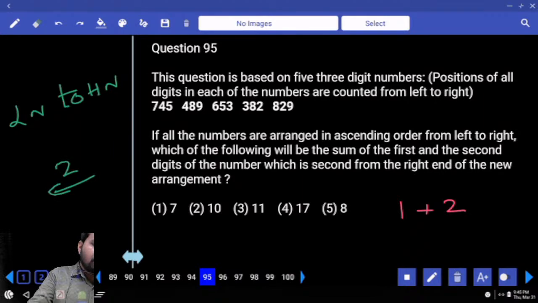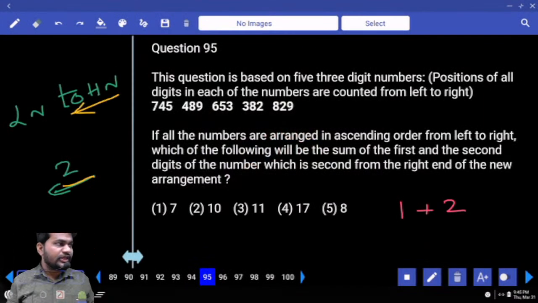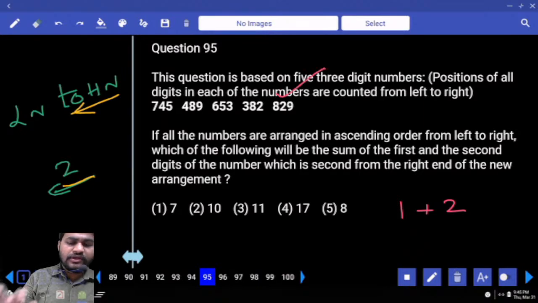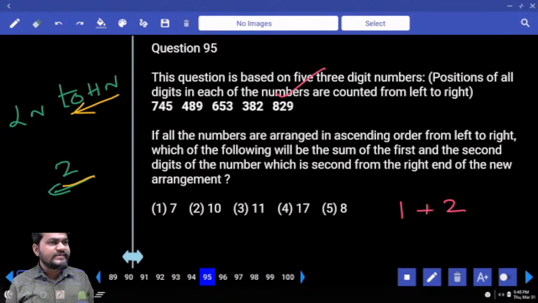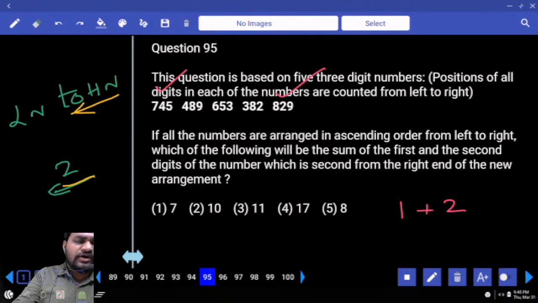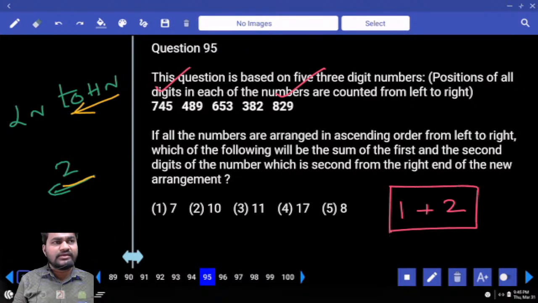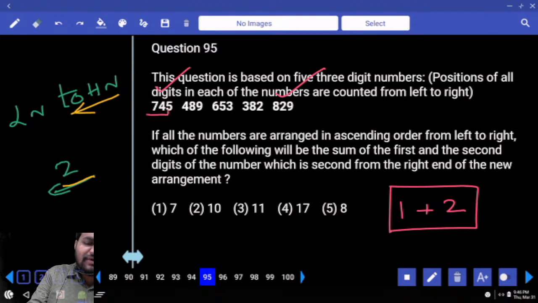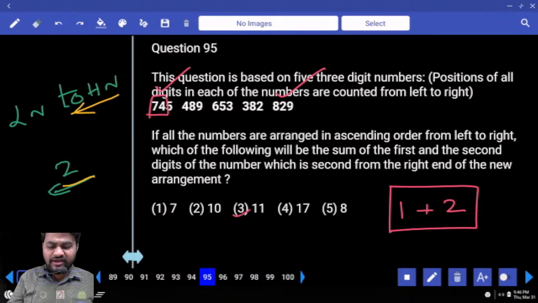So from right means we need to get highest numbers initially. Second from right means second highest number is required. What is the first highest number? 829. Second highest number 745. In that second highest number, whatever the first and second digits are, we need to add those two digits. 7 + 4 is 11, third option.